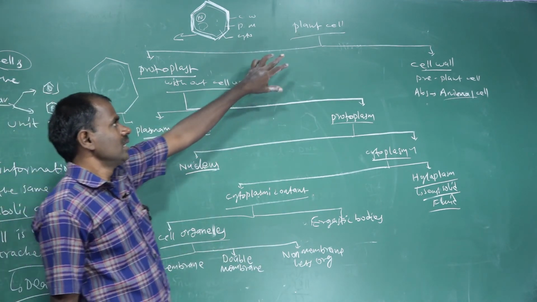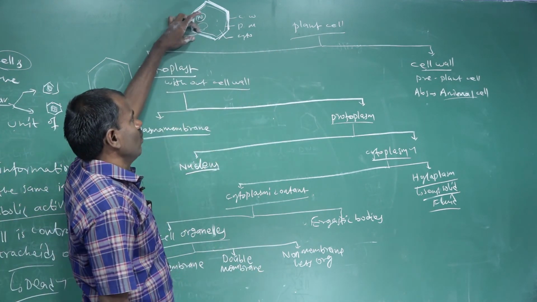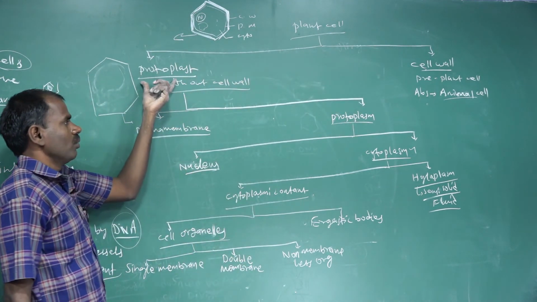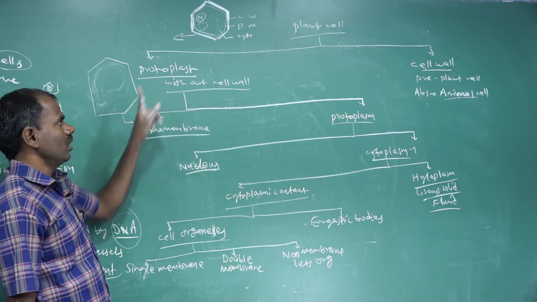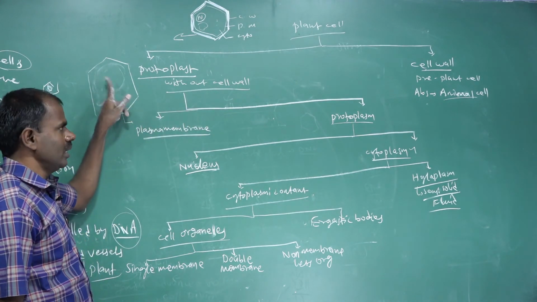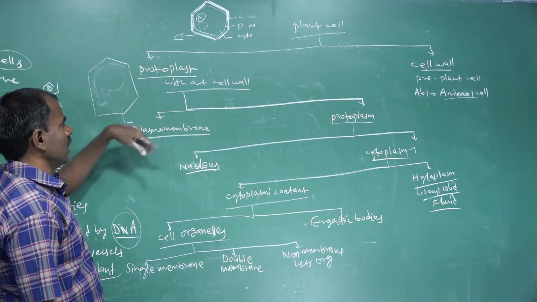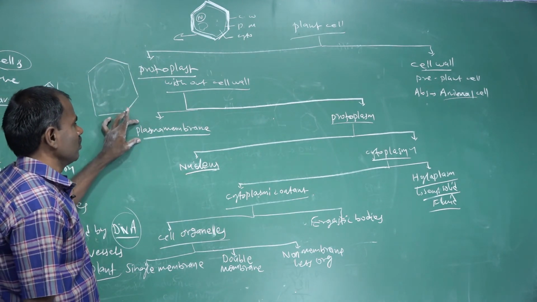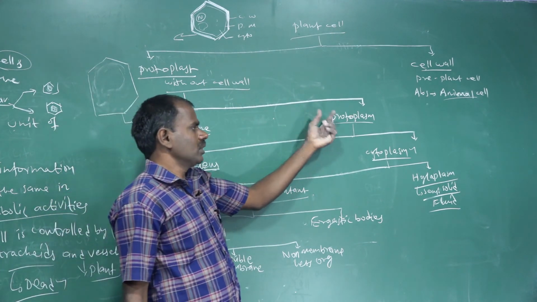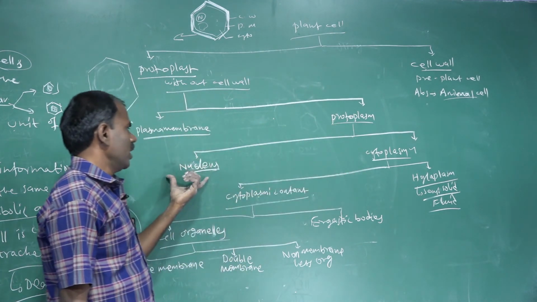Plant cells are covered by the cell wall. The cell is divided into two parts: the cell wall and the protoplast. The protoplast is the cell without the cell wall, covered by the cell membrane. This protoplast is further divided into two structures: the plasma membrane and the protoplasm. The protoplasm contains only cytoplasm and a nucleus.